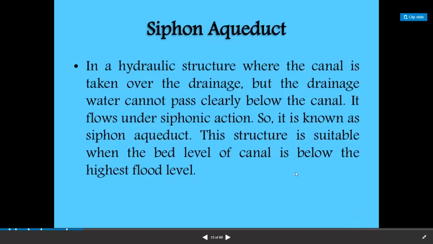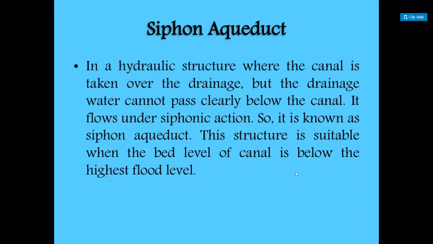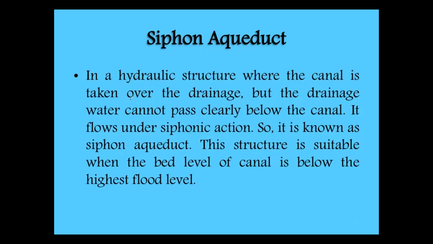Next one is the siphon aqueduct. The difference between the aqueduct and the siphon aqueduct is this: when the canal is taken over the natural drain, but the drainage water cannot pass clearly below the canal, it flows under siphon action. So it is known as the siphon aqueduct. Let me show it here. So this is the canal. This is the canal bed level, CBL. And this is the high flood level of the drain.